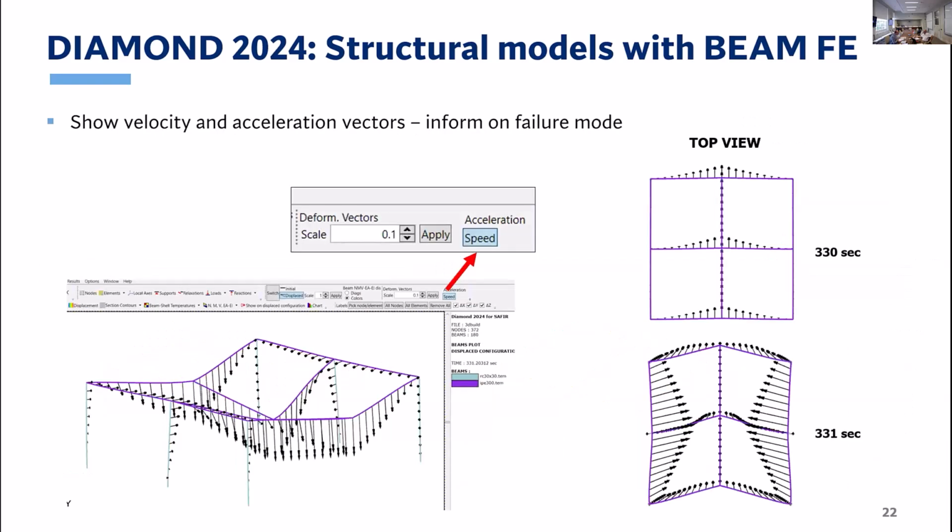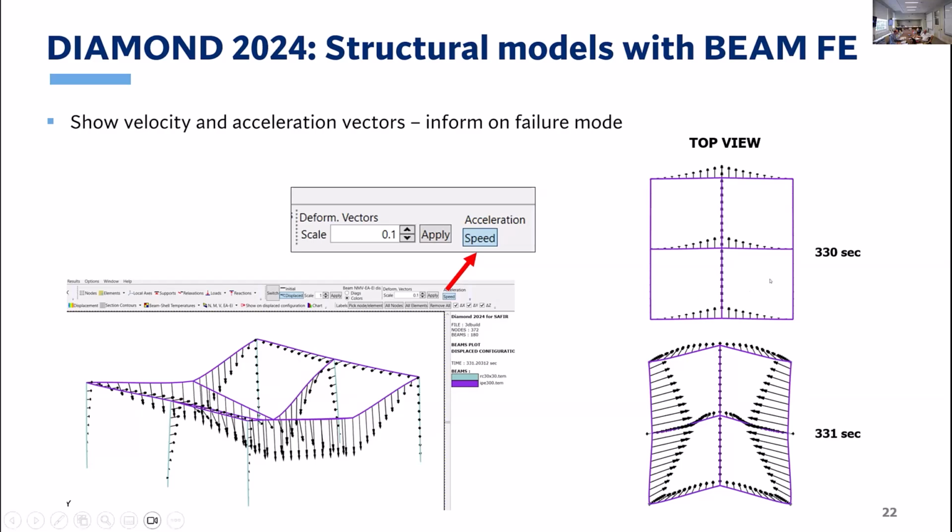Another new type of result that was not present in previous versions: we can now plot velocity and accelerations of the nodes, with a scale that again can be chosen. And so what you see here, if you look at the 3D view at the bottom left, we have this 3D frame structure, and we are showing the vectors of speed or velocities of the nodes at the end of the simulation.